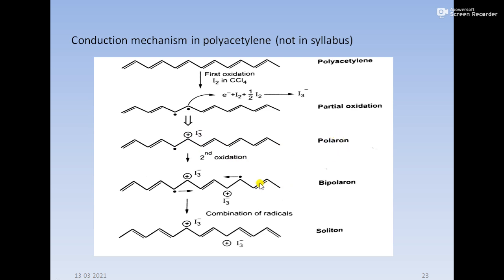Then when the second oxidation takes place, there is a generation of two radicals and two positive charges, that is called a bipolaron, and that radical is going to move and that will form a soliton, and there is a generation of two positive charges on the polymer chain. So as we know, the positive charge and negative charge move faster as compared to the double bonded electrons. So this is the p-doping mechanism. So p-doping means positive charge on the polymer chain.